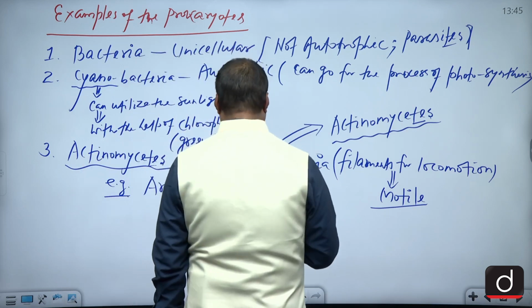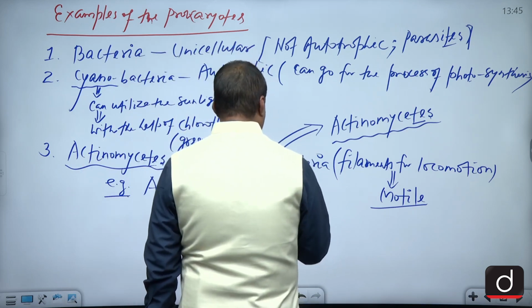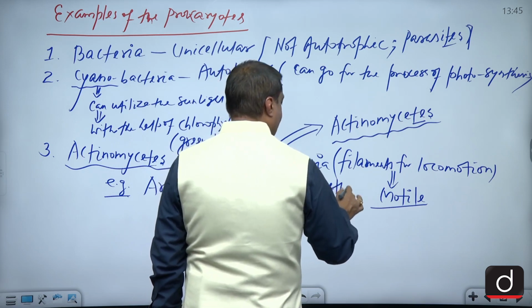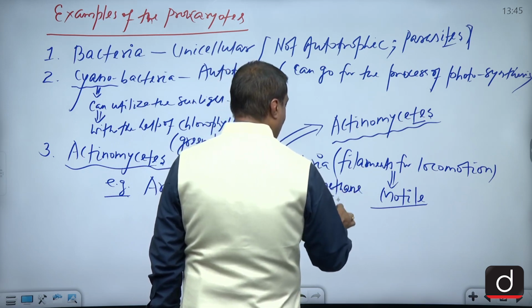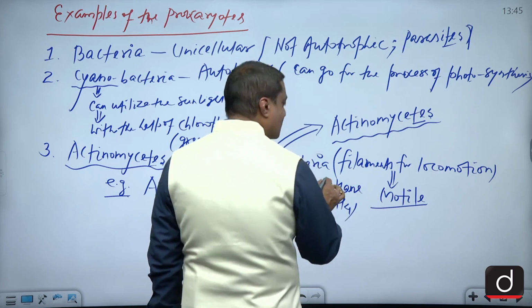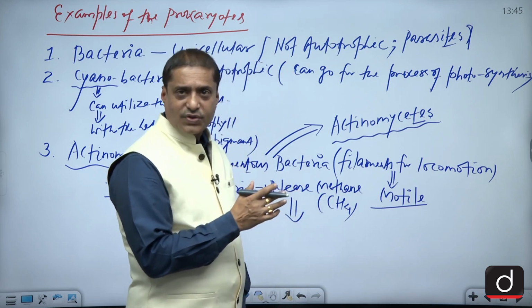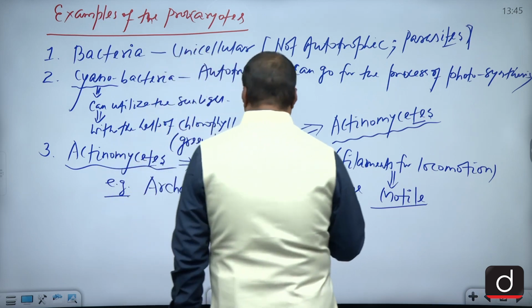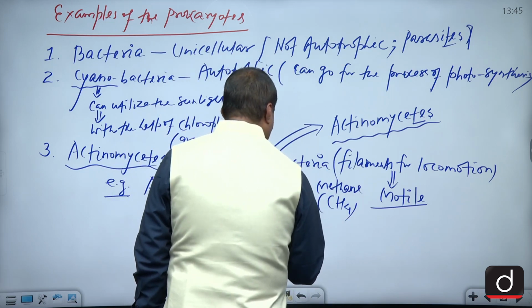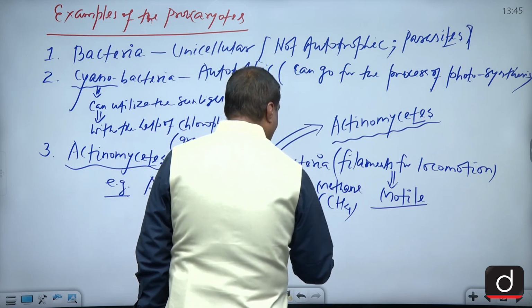So these archaebacteria, I told you that they actually release methane. We all know the formula for methane is CH4, and they release methane while going for the process of digestion only. And as far as methane is concerned, we all know that this is a potent greenhouse gas.